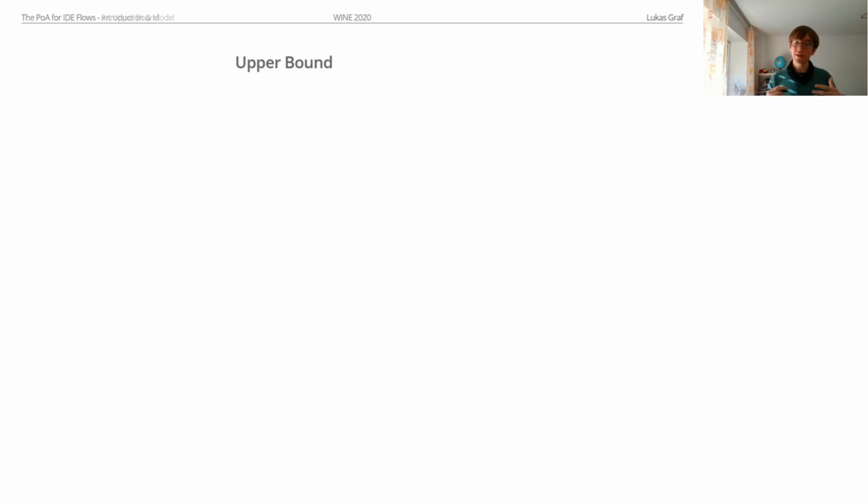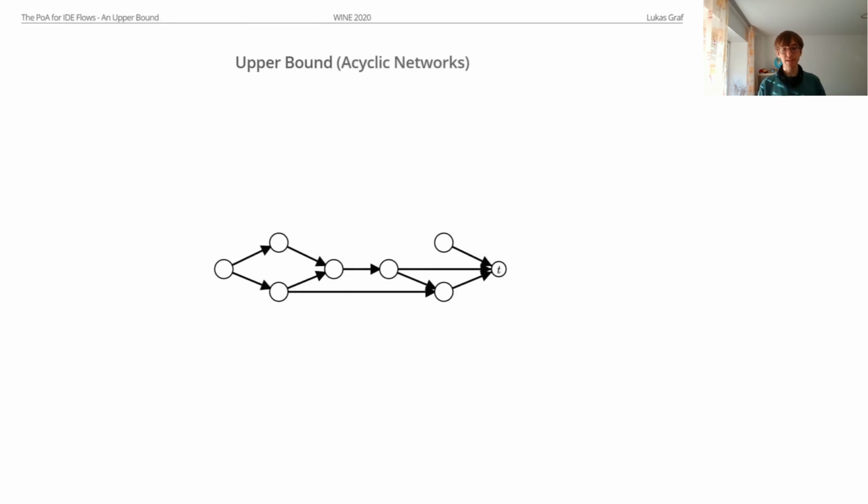We first want to look at a simple case, namely at acyclic networks. In this case, we don't have cycles, so the particles basically always travel forwards, right? They always travel in the direction of the sink. So it should be pretty obvious that there is a termination time, some point in time where the flow terminates, but the question is, when is this?